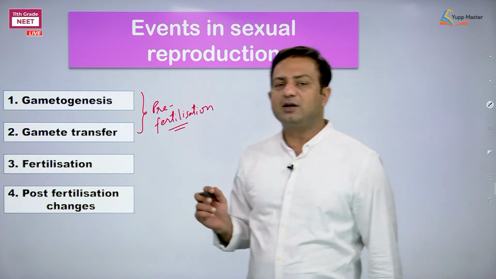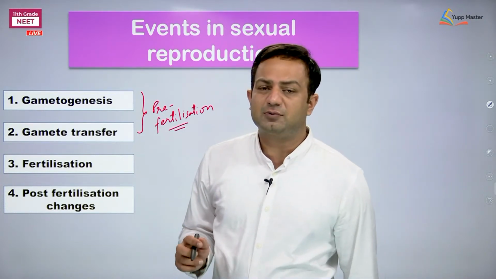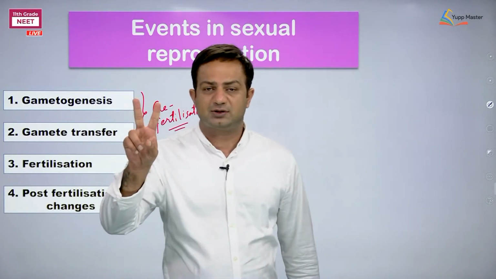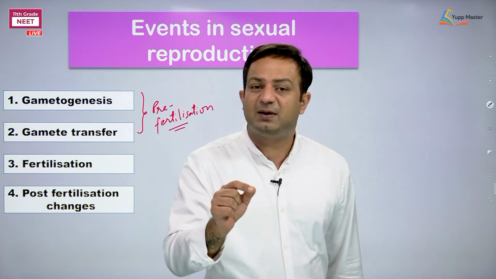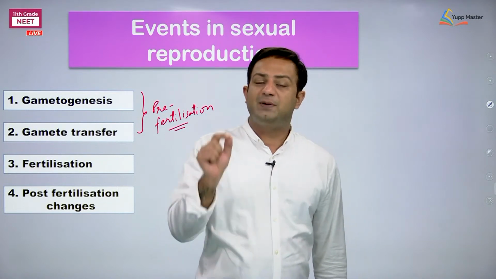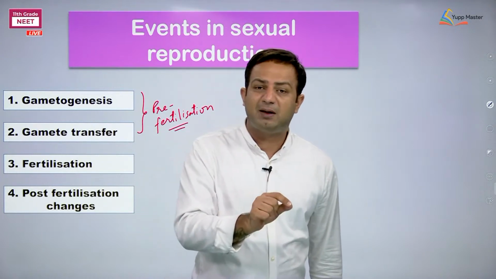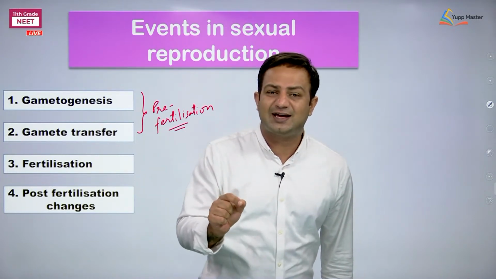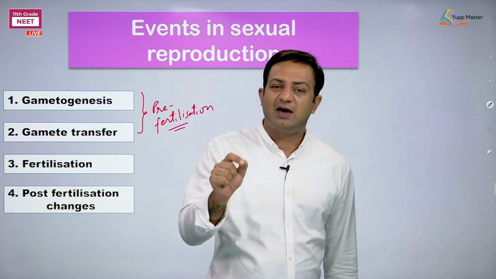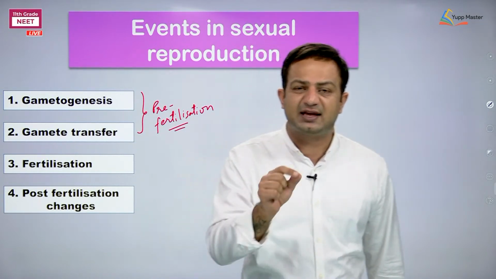So in the beginning of the Kingdom Plantae, I told you that the members of Kingdom Plantae show two generations. One generation is gametophyte, the other generation is sporophyte. Gametophyte means the generation which is haploid and bearing gametes. I repeat, who bears the gametes in plant kingdom members? Answer: gametophyte bears. The ploidy level of gametophyte is haploid, meaning they have unpaired chromosomes, a single set of chromosomes.